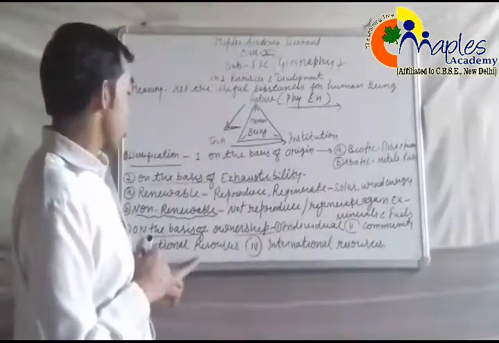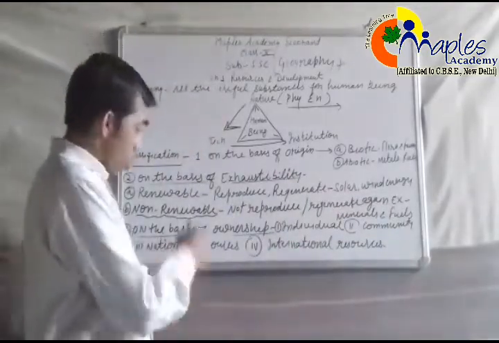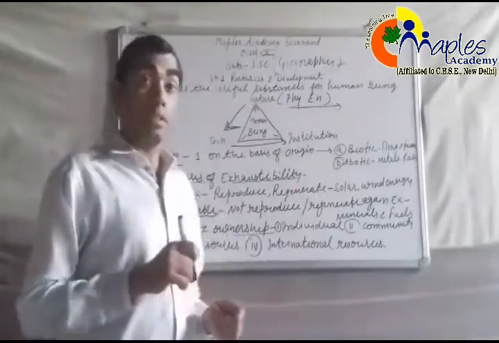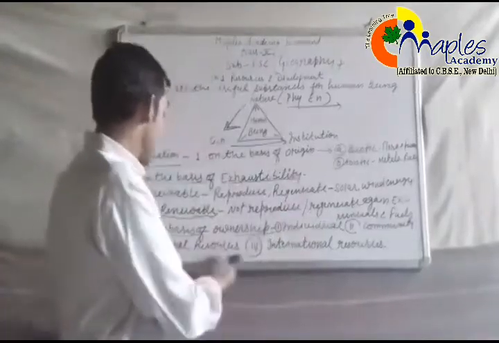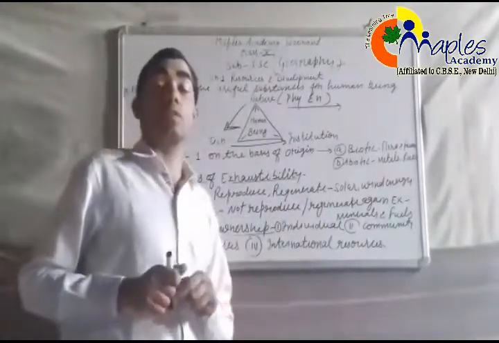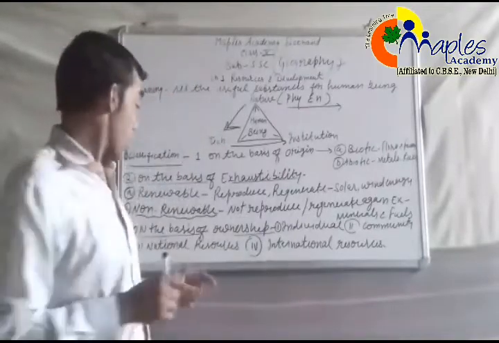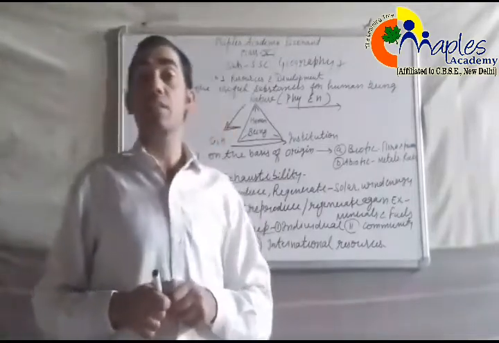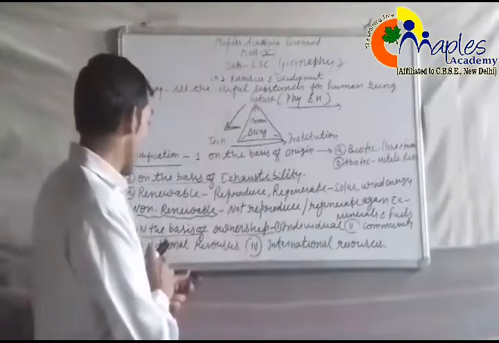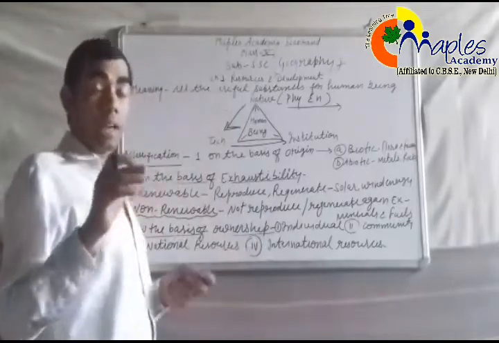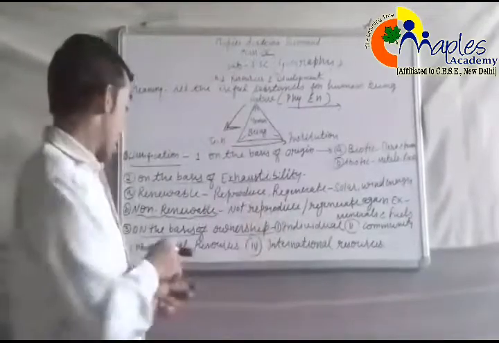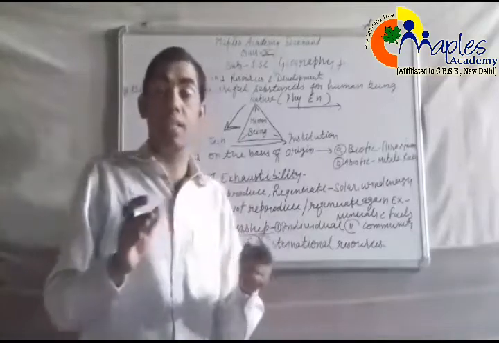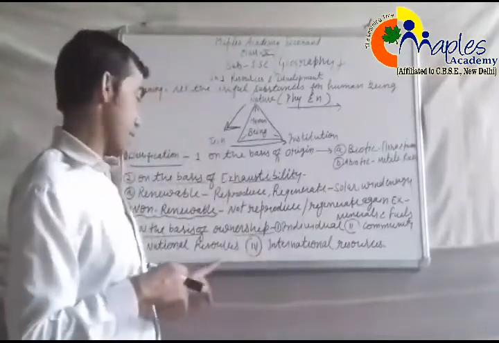Number four, national resources. What are national resources? Actually, all the resources, individual and community based resources, are national resources, but these have been categorized in the third category, national resources. National resources are those resources which are owned by the government of India. For example, railways, postal services, and many canals and rivers are controlled by the nation. The LOC, line of control, the land between two countries, is controlled by the nation. And the oceanic area, regional area, and coastal areas are under national resources.